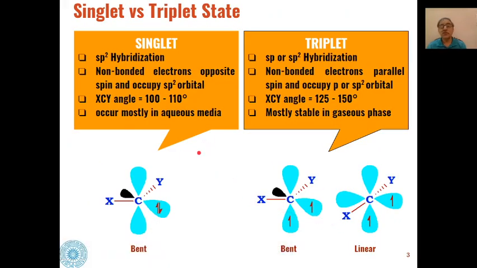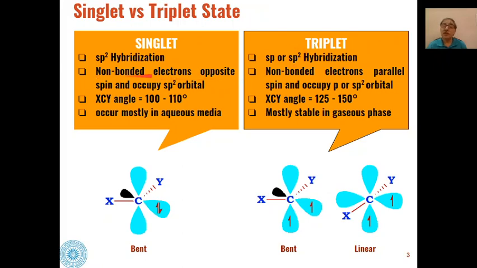Now we can differentiate between singlet and triplet carbenes very well. First, singlet will always have sp2 hybridization, whereas in triplet the hybridization can be sp or sp2.